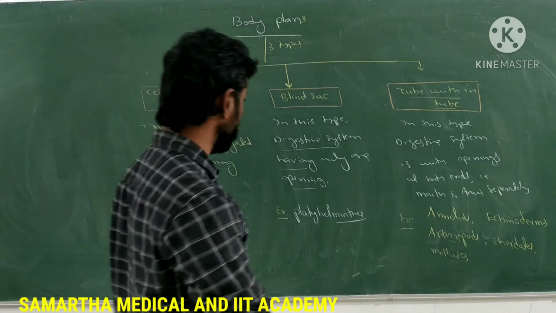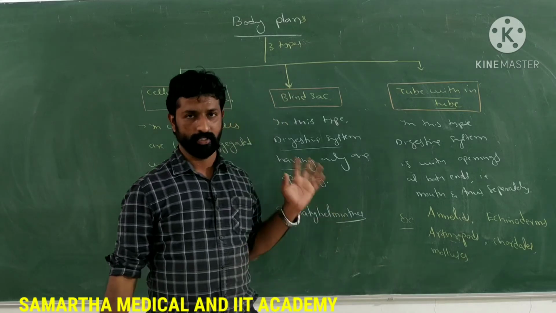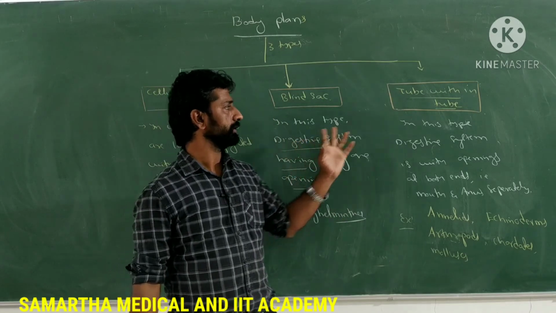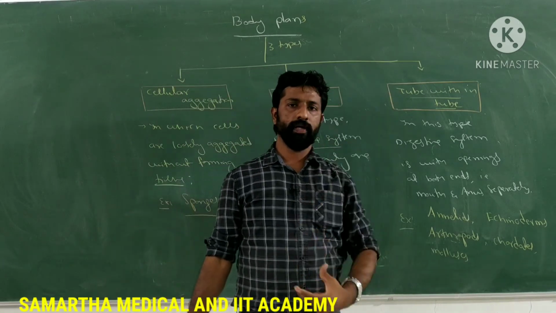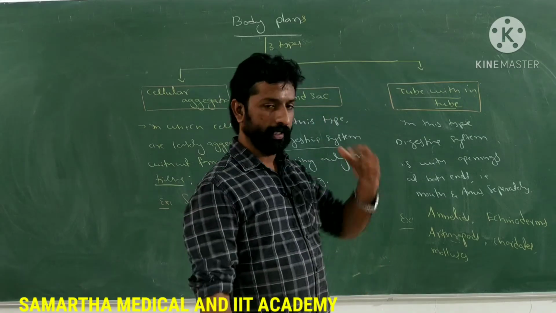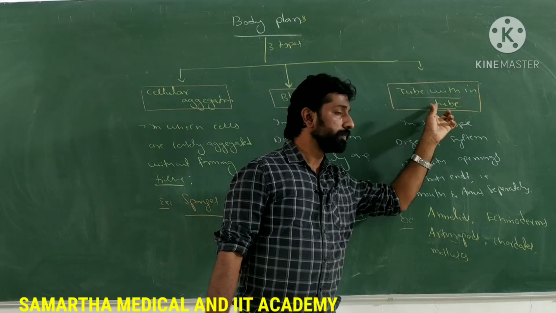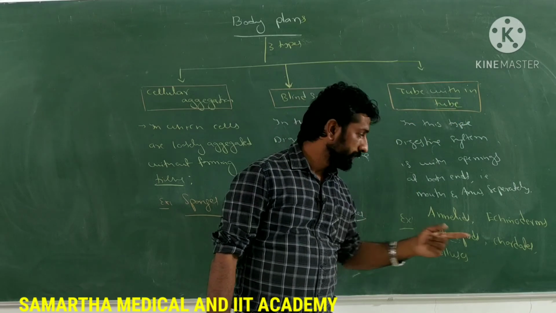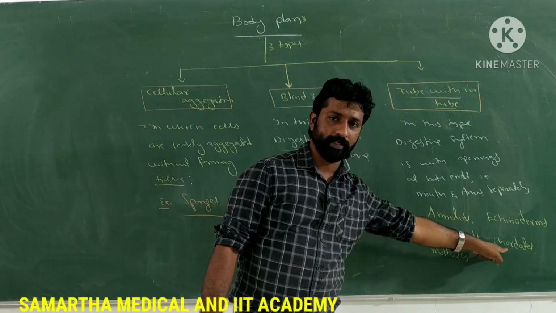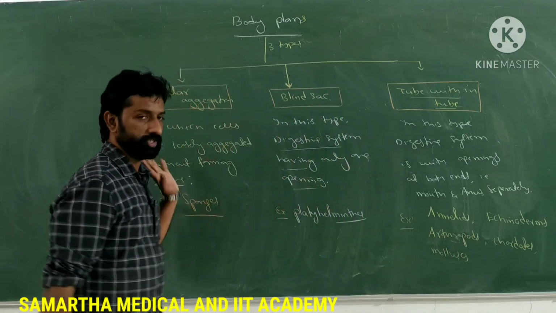Why not blind sac? Separate openings, mouth and anus, are present, right? And we have a well developed digestive system also. The alimentary canal is present in the form of a tubular structure. So the tube within tube type of body plan is present in our body because we belong to chordates, right? Okay, make a note of these points now.